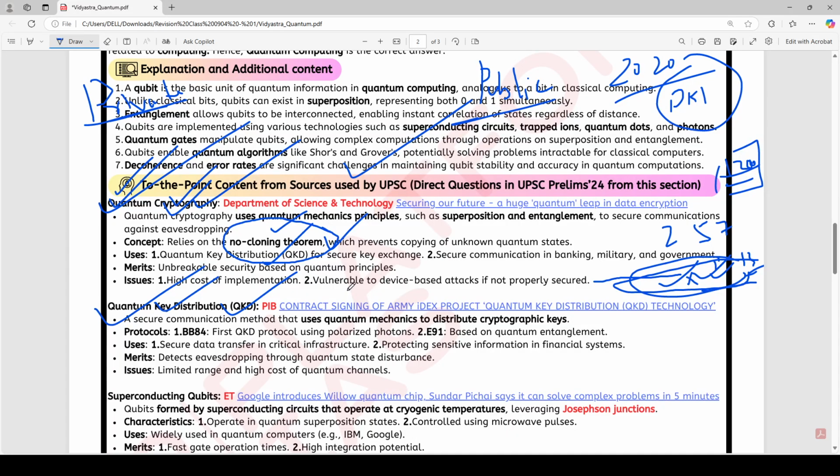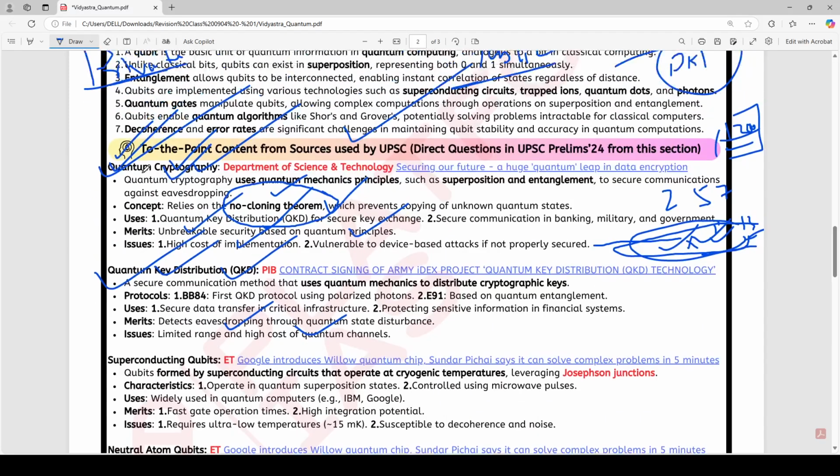The thing here is unbreakable security based on quantum principles. If UPSC says it is unbreakable, just mark it, yes, it is unbreakable. There is no way to break quantum cryptography. But the issue is the high cost of implementation, limited range, and high cost of quantum channels, because both are related. Now this is related to communication.